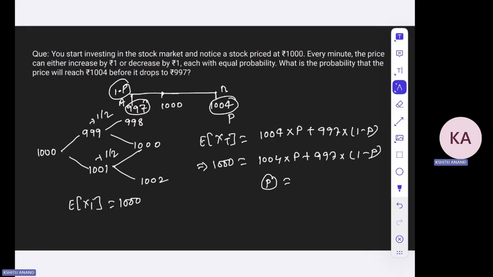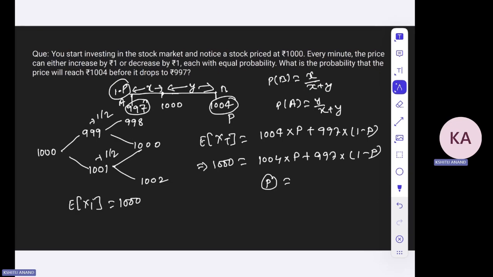Let us say this distance is x and this distance is y. It's kind of an inversely proportional thing. So the probability that the ant will fall on the B side would be x divided by x plus y, and the probability that it will fall on the A side will be y divided by x plus y.